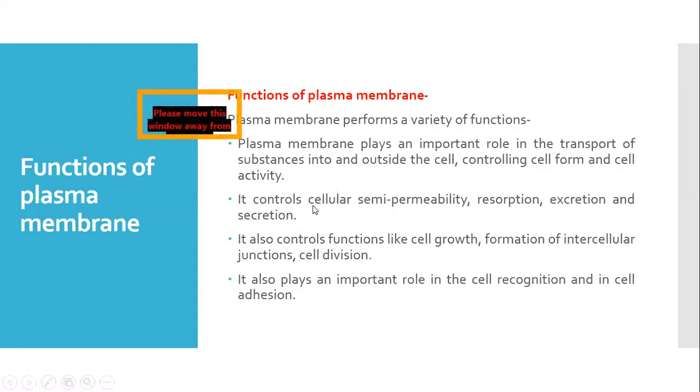It also controls cellular semi-permeability. We have already studied how it allows the transfer of water molecules or ions, through the sodium potassium pump, where three sodium ions move out and two potassium ions come in.